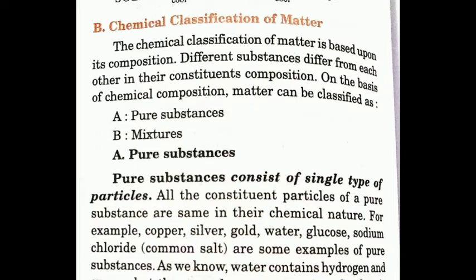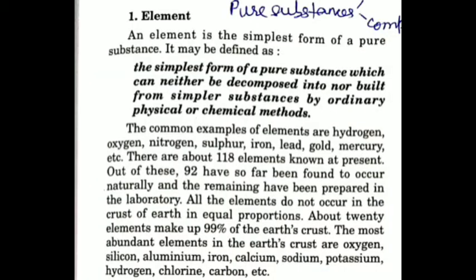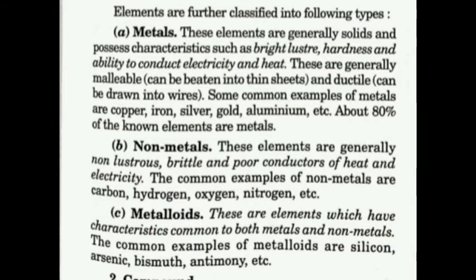What are elements? The simplest form of a pure substance which can neither be decomposed into nor built from simpler substances by ordinary physical or chemical methods. These are called elements. For example, aluminium, iron, calcium, sodium, in the elemental form, these are in the pure state and are called elements. These elements are further of three types, as we know: metals, non-metals and metalloids.